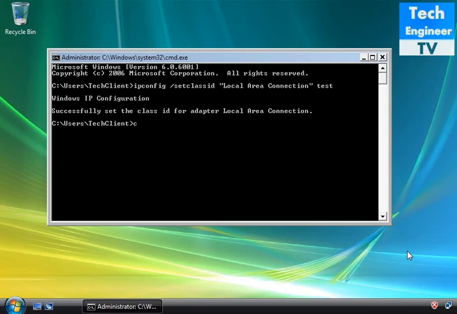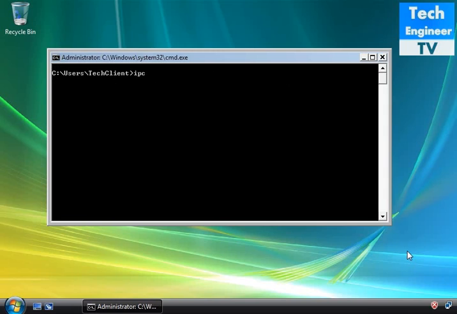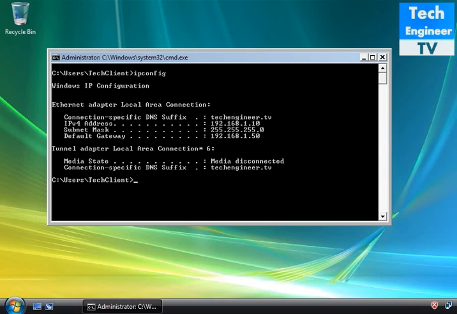So we are giving test, which is the name of the class we set. Now run ipconfig and you can see that the default gateway changed to 192.168.1.50. If we had a router, the previous gateway would be dead, but because it's connected directly to the DNS, it's absent, because it's not connected from a router.